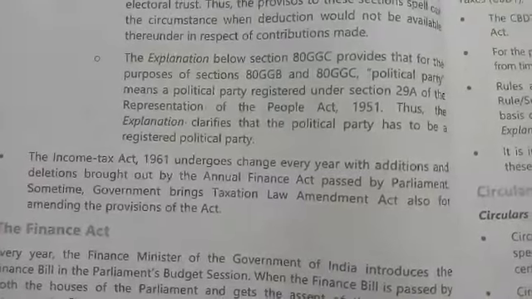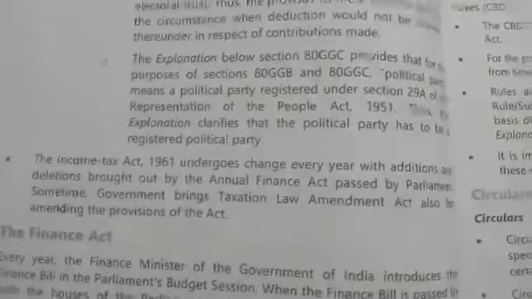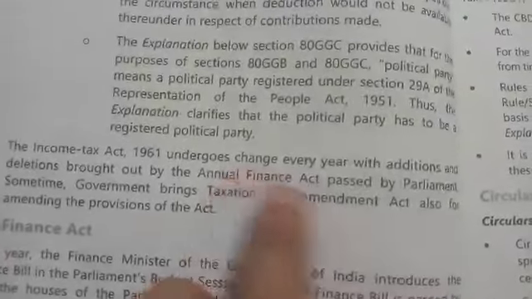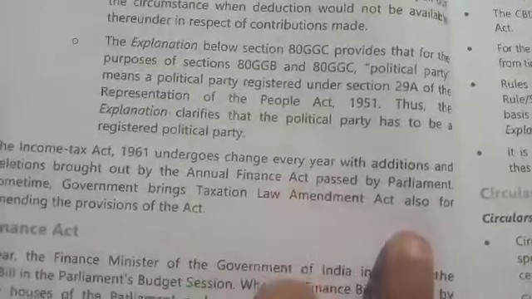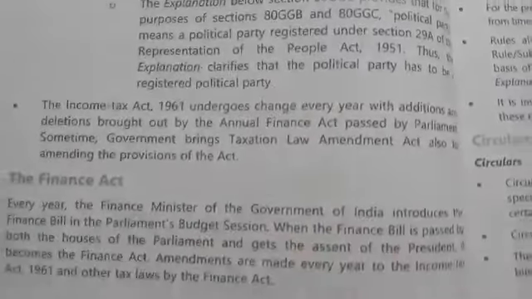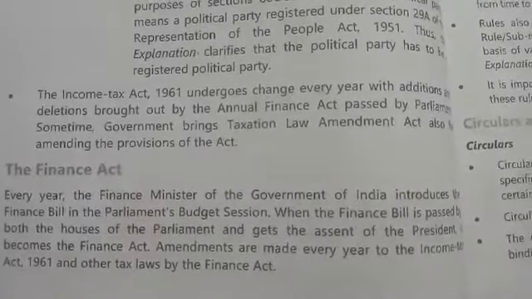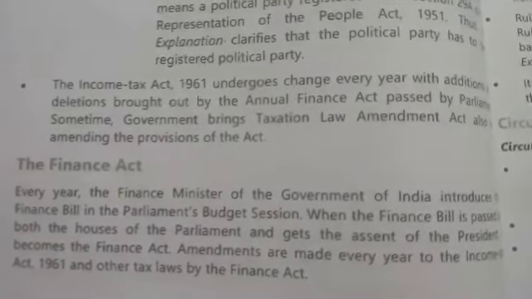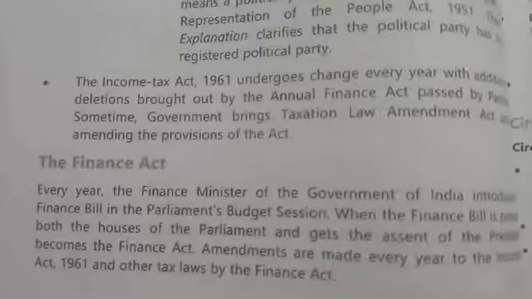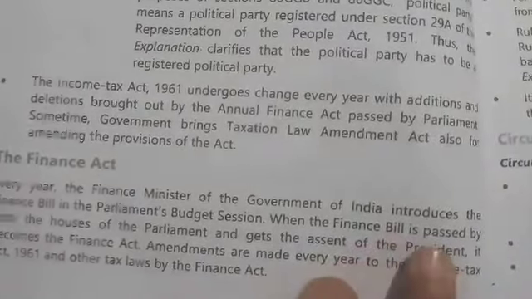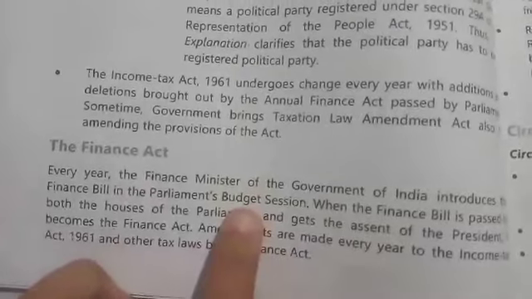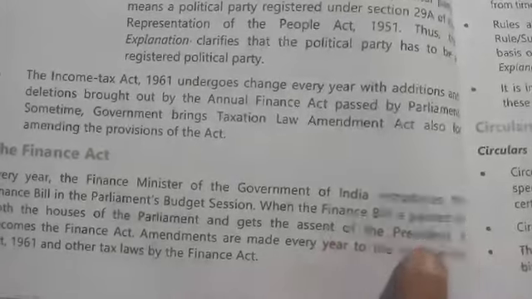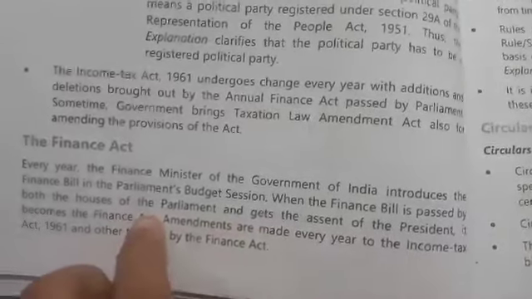So income tax law is a revenue law. It undergoes changes every year with additions and deletions, which are brought by the Annual Finance Act, which is passed by the Parliament. So how is this Finance Act passed? How is the bill passed? First, every year, the Finance Minister of India will present the financial bill in the Parliament session. When the bill is passed by the two houses of Parliament by majority, it gets the assent of the President. Then it becomes a Finance Act.